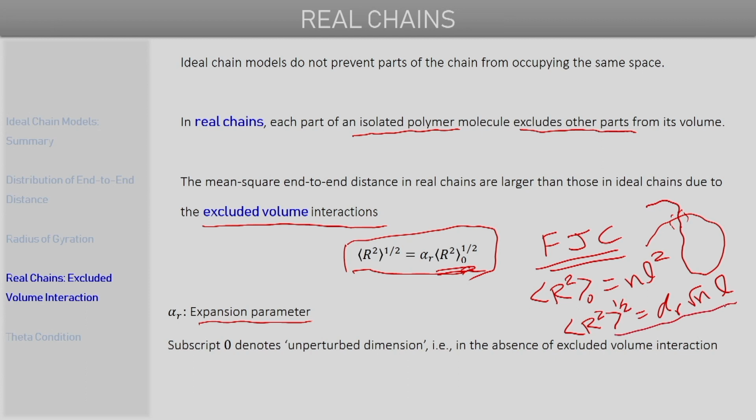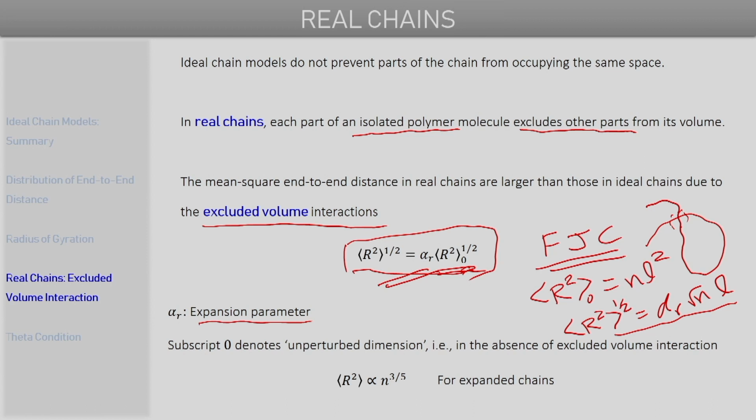So basically, if we have an idea about the dimension of an ideal chain, and if we know what the expansion parameter is, or if we can relate the expansion parameter to some things which are known, then based on this, the dimension of the real polymer chain can be predicted directly using the relation that's shown here.